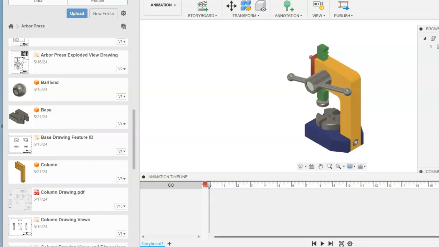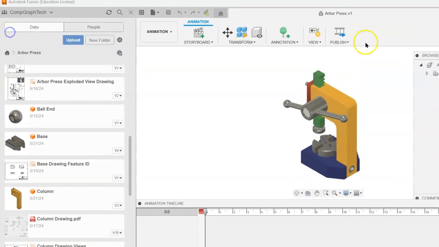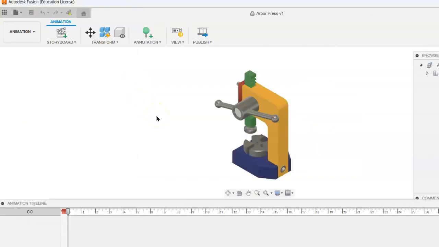After you see the timeline show up at the bottom of your screen, you may consider closing the data panel. So I just click on the X here to close the data panel to provide more workspace.